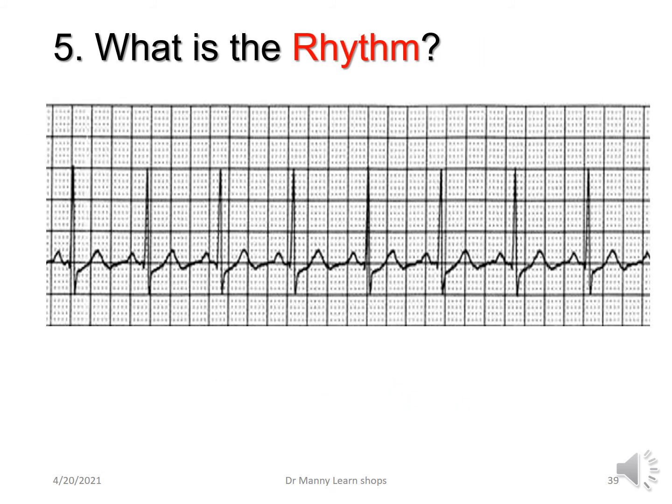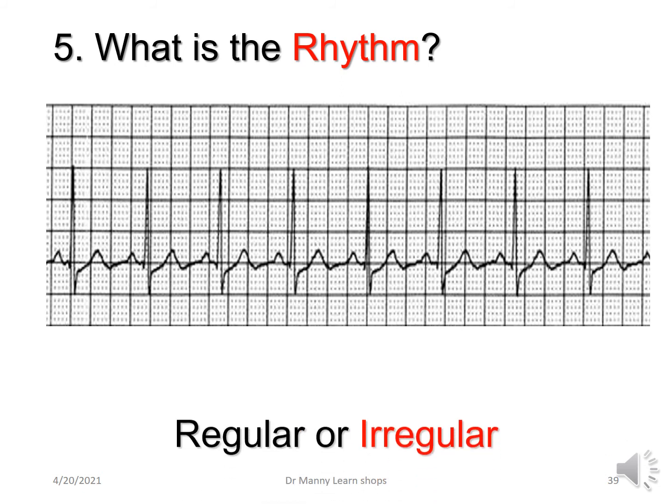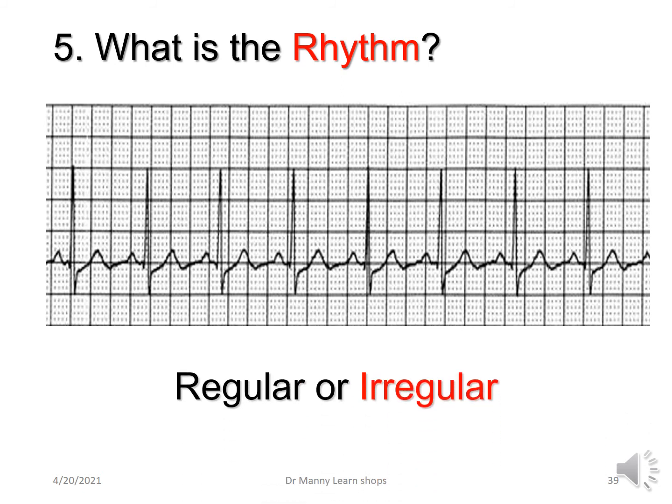Then what's the rhythm? You're not working out what the rhythm is, sinus rhythm, atrial rhythm. You're working out, is it regular or irregular? Because if it's regular, then you probably won't be too worried. If it's irregular, you might start getting worried.